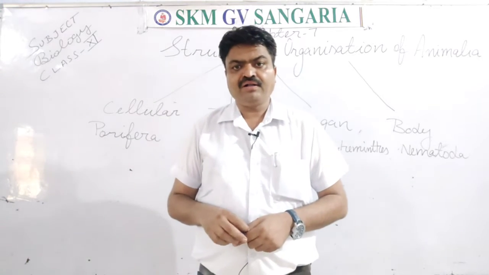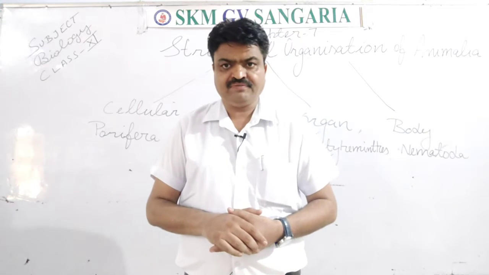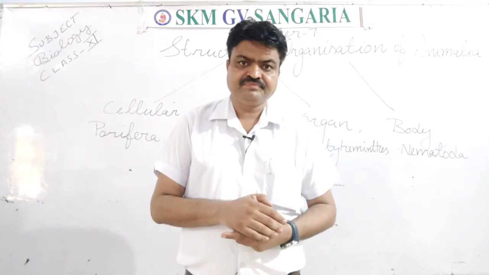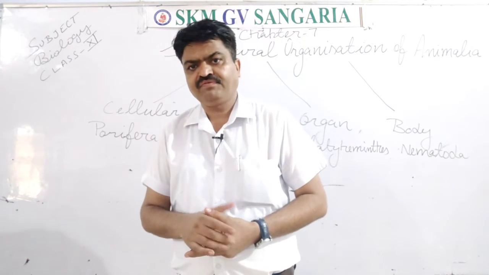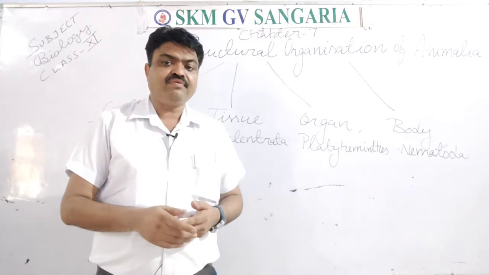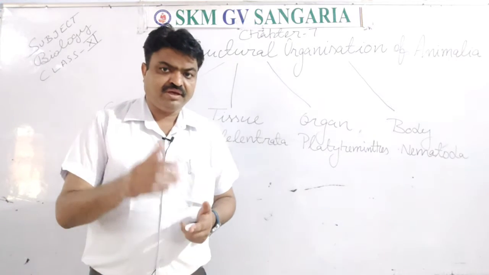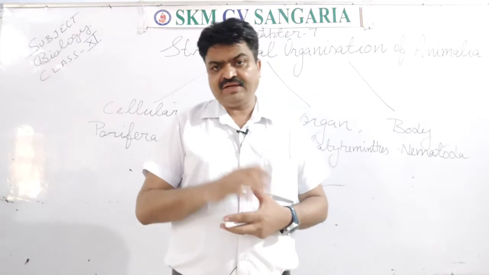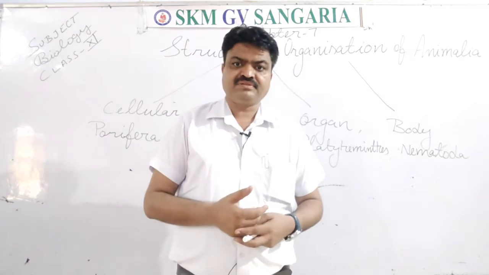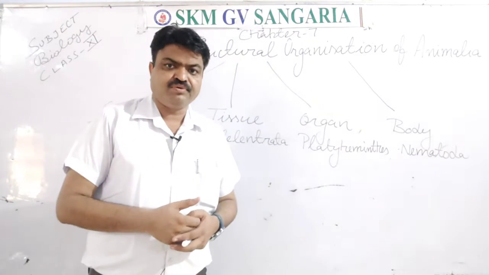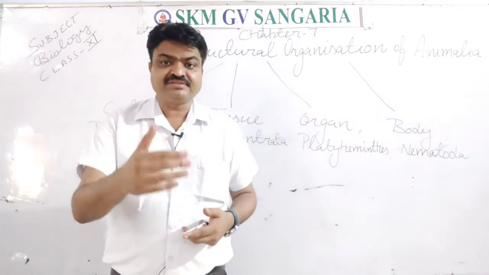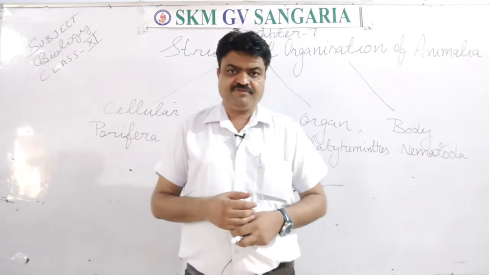Mainly animals are organized into 4 different groups, students. First is cellular, second is tissue specific, third is organ specific, fourth is body specific. As you know, the basic unit of all living organisms or animals is the animal cell, and the animal cell makes the tissue, and tissue makes the organ, and organ makes the parts of the body, and parts of the body make the whole body. That's why we can say that the cell is the basic unit of life.